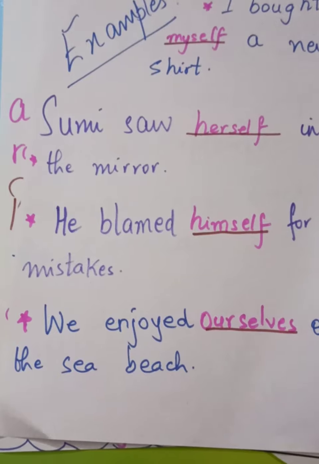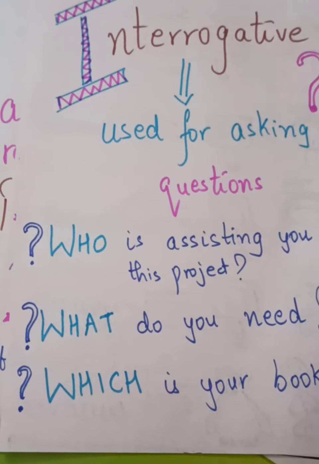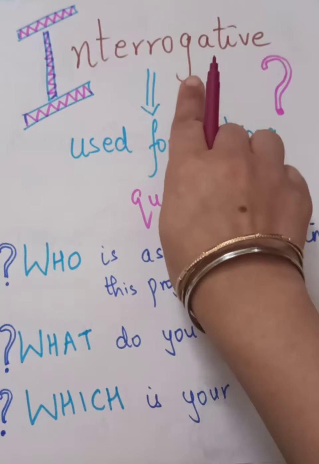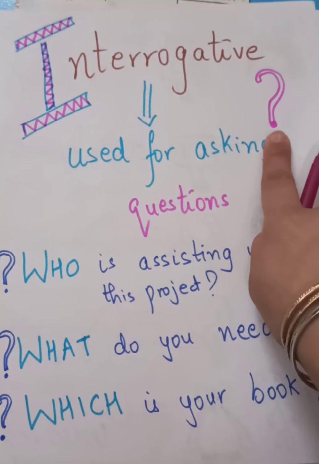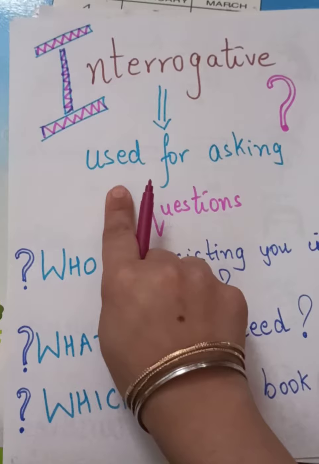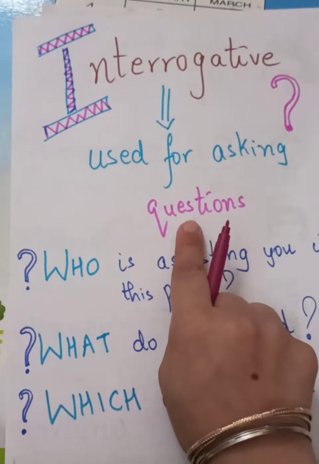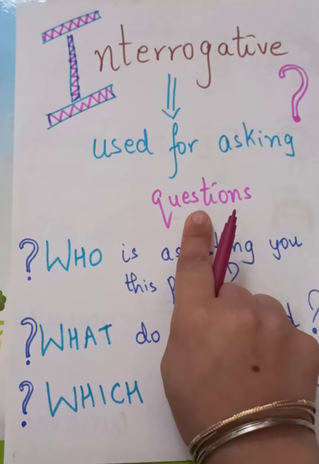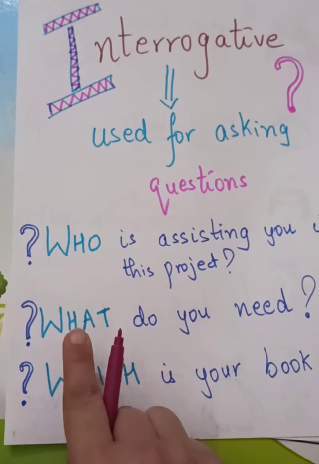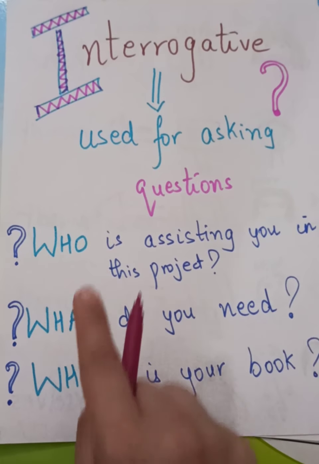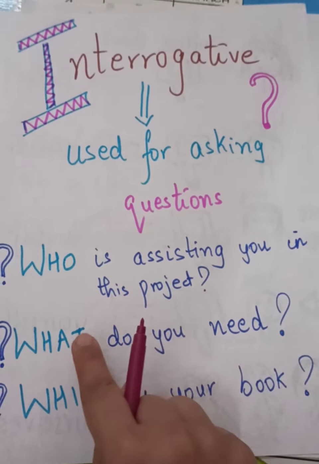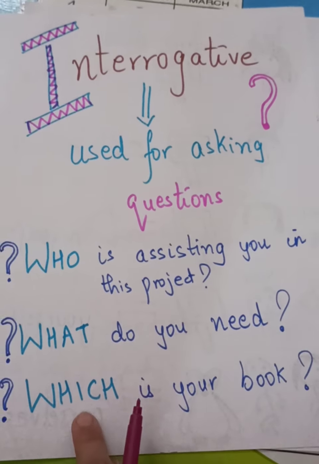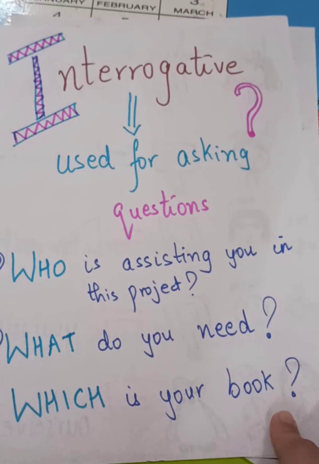Now, last kind of pronoun which we are going to take up today is the interrogative. And what does interrogative mean? A question. It's used for asking what? Questions. Yes. Who? What? Which? Example. Who is assisting you in this project? What do you need? Which is your book?